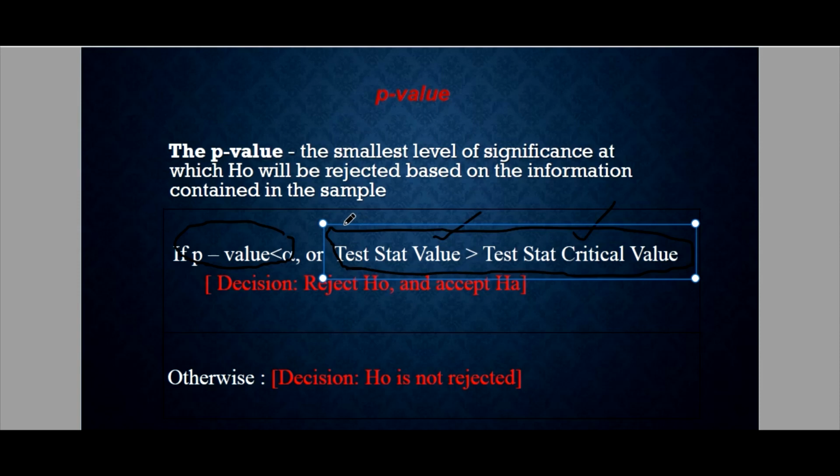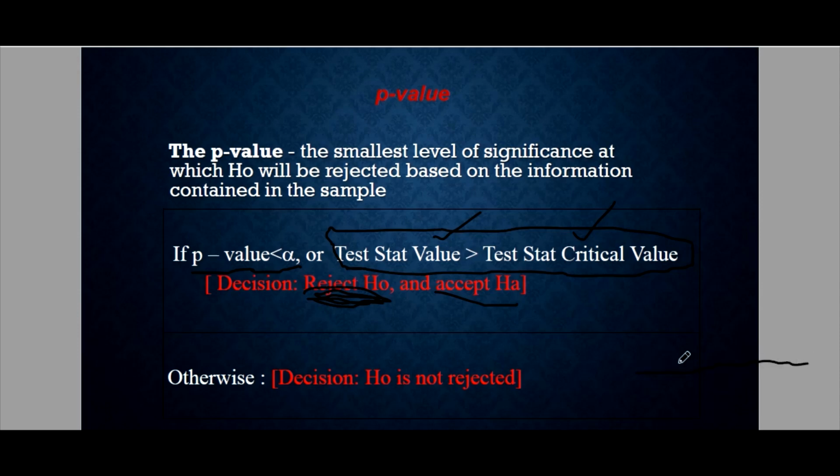Later in our discussion of word problems, I will teach you how to compute the p-value. In deciding using the p-value, we will only compare the p-value and the level of significance, or the alpha. If your p-value is less than the alpha, so mas maliit siya sa alpha, then we will reject HO. If we reject HO, then of course we will accept the alternative hypothesis.